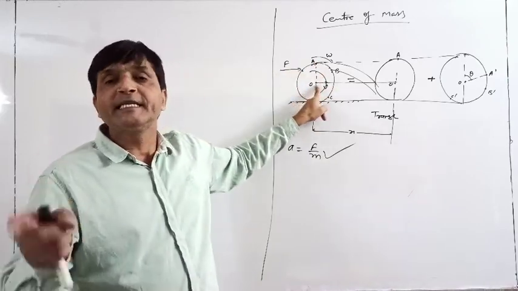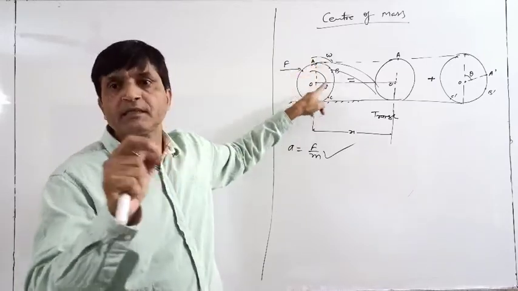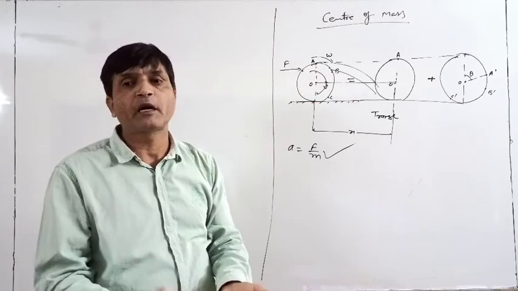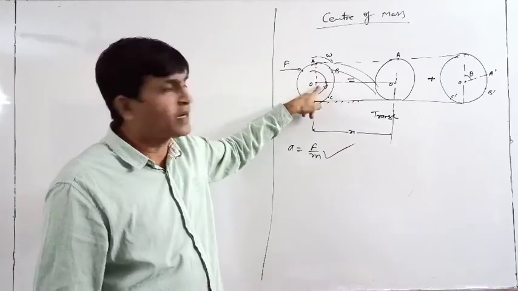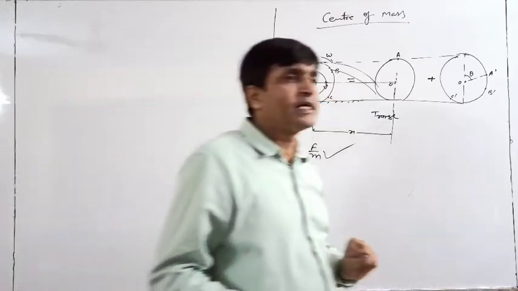So it is not necessary that some mass should be present at the point of center of mass. No, mass may or may not be there. But in case of a disk, mass may be there. Okay, so this is the idea of your center of mass.